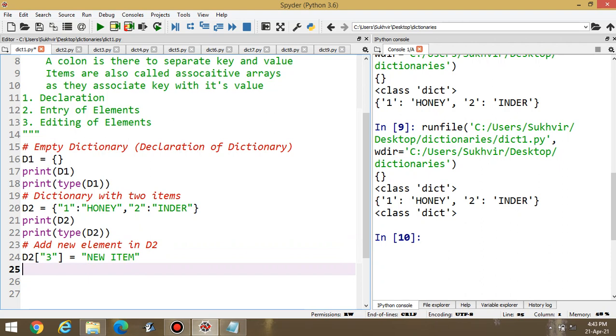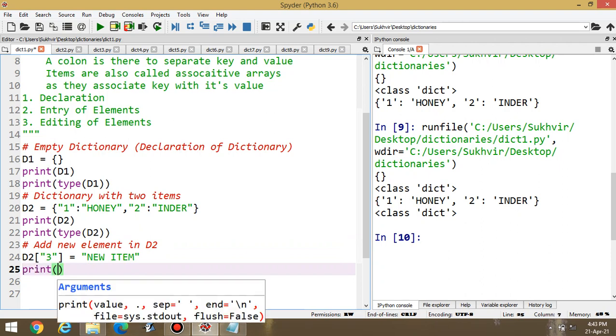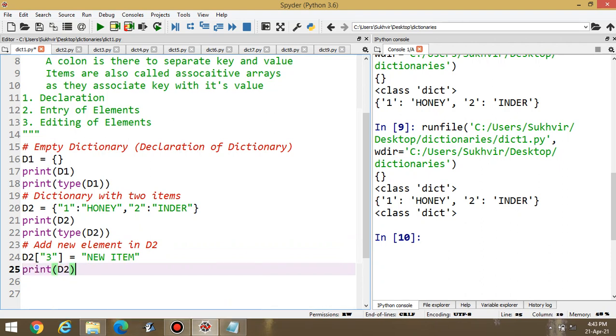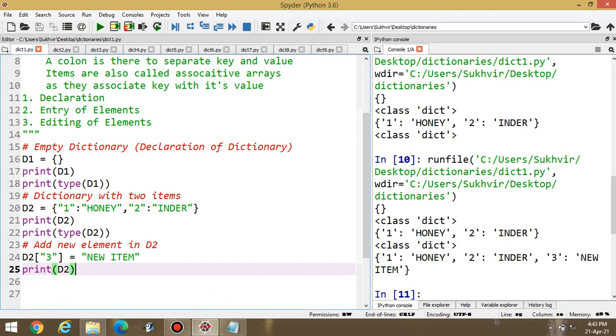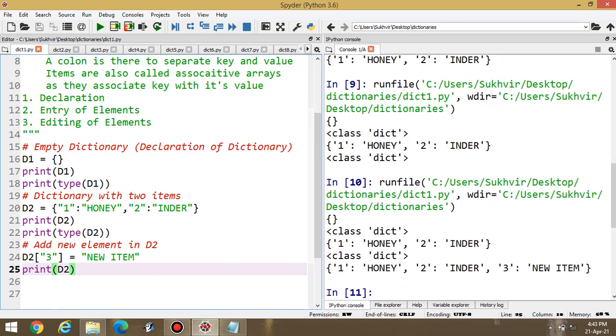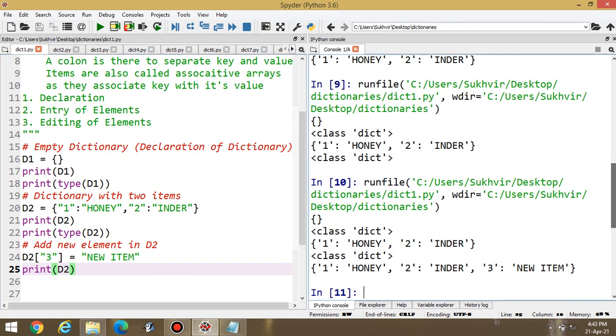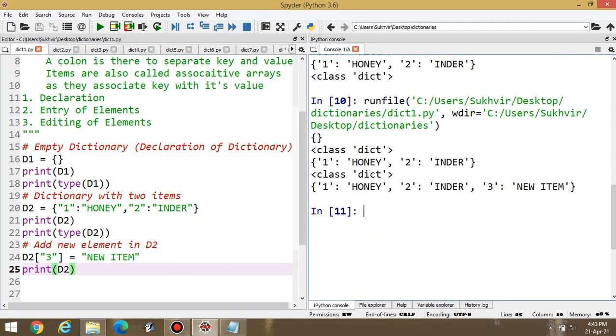After that, I am printing the value of D2. Now execute the program. Okay. Now check the output here. Number 1 honey, number 2 Inder, and number 3 new item.